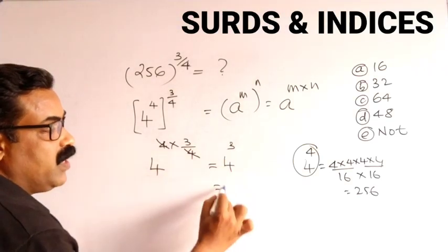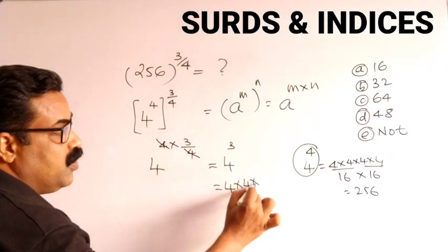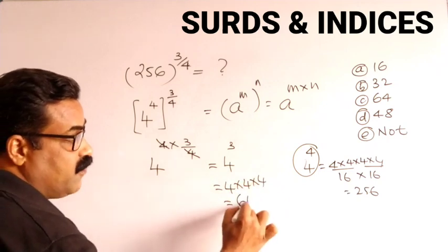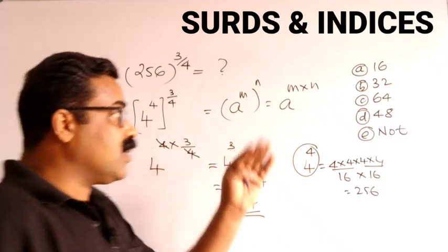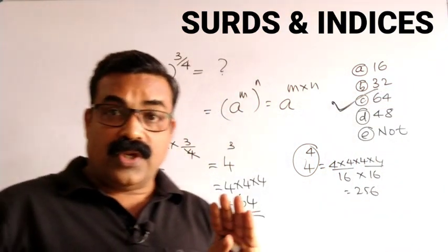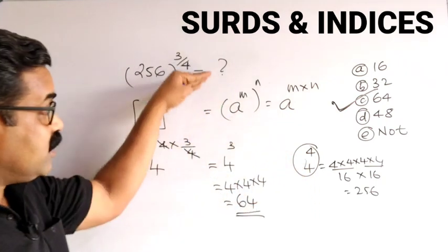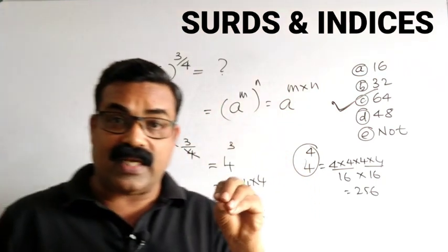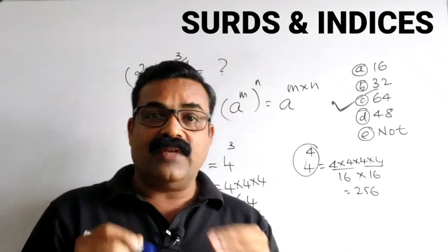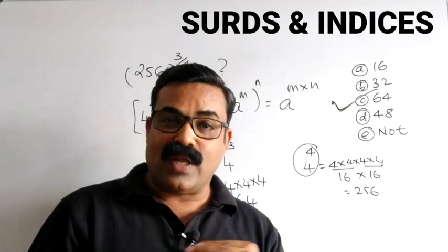So what is 4 power 3? 4 into 4 into 4. 4 into 4 is 16, 16 into 4 is 64. Accordingly, you can mark the correct answer as 64. Now you need not write all these lines in your exam. This is only for explanation purposes. You have to do it within seconds, and that will come only when you practice more and more questions.